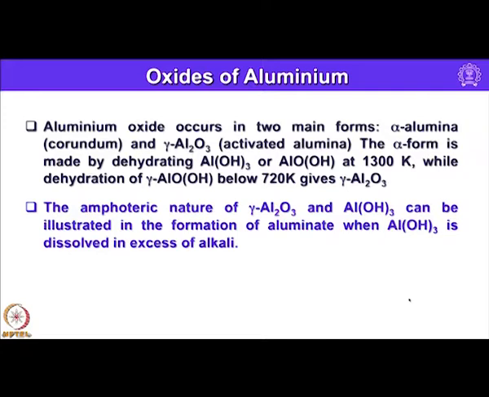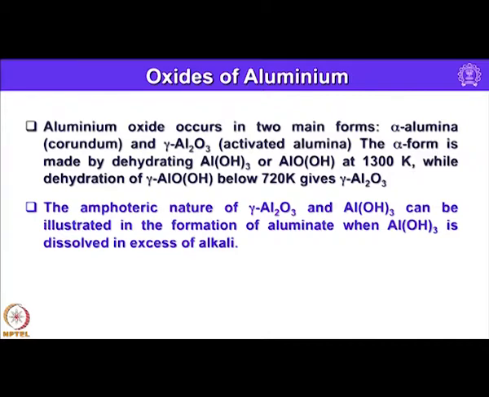Okay. So, now let us look into the oxides of aluminum. Aluminum oxides occur in mainly 2 forms. One is alpha alumina, that is also called corundum, and also gamma alumina, that is called activated alumina. The alpha form is made by dehydrating aluminum hydroxide or aluminum oxyhydroxide at 1300 K, while dehydration of gamma aluminum oxyhydroxide below 720 Kelvin gives gamma or activated alumina.